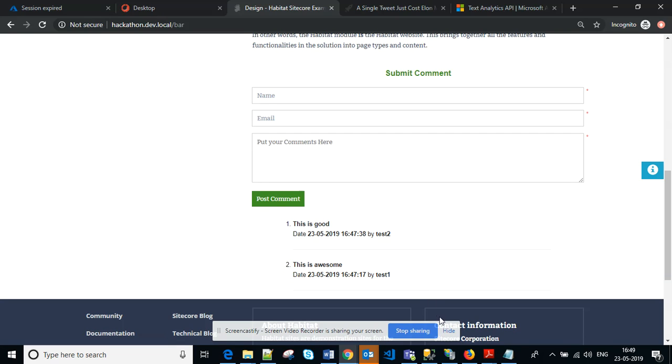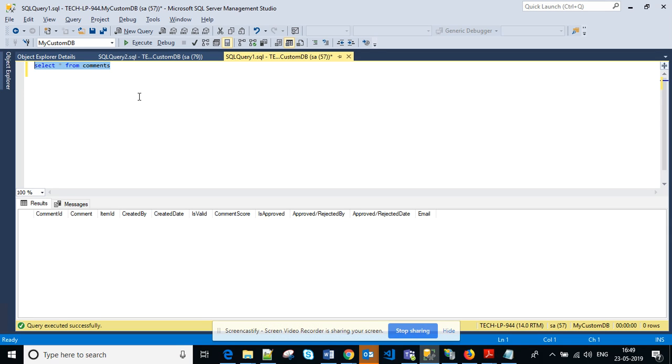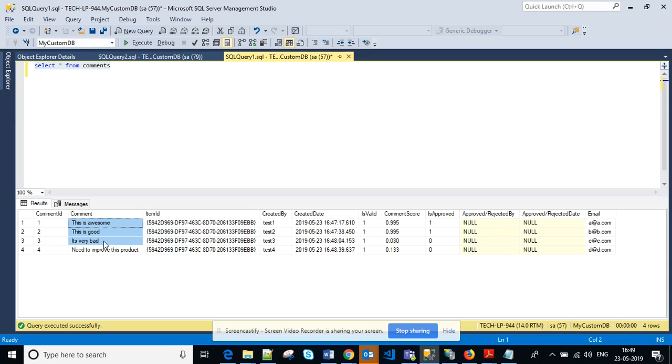I'm storing all these comments in a SQL Server table. Here I have my table, and all these four messages. I am collecting them against this particular Sitecore page ID, and these are the users who have put the comments. Where the score is greater than 0.5, they are already approved, so they are directly published.